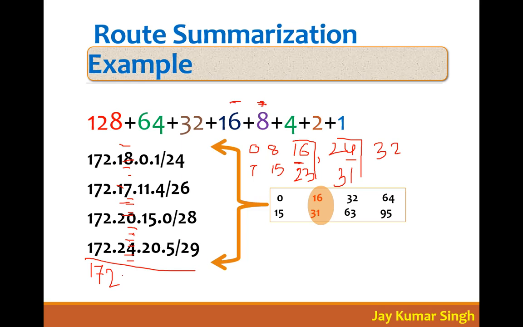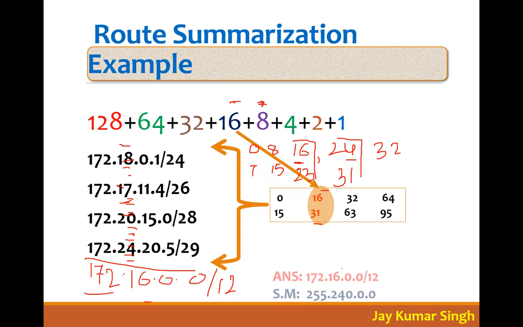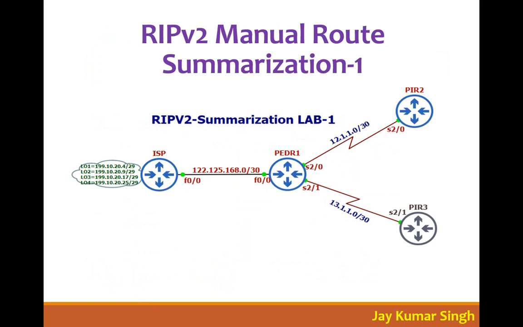So let's come here. If I'm writing 16 to 31, my requirement is starting from 17 and 24 is matching here, right? So you will say 172.16.0.0, and what is the requirement? 4. So it is 8 plus 4 is 12. So this is the summarized address and the subnet mask.